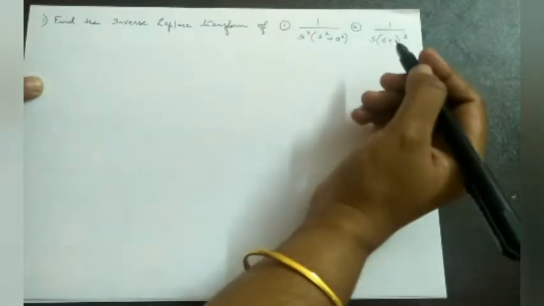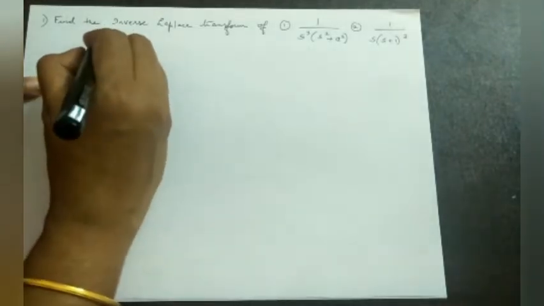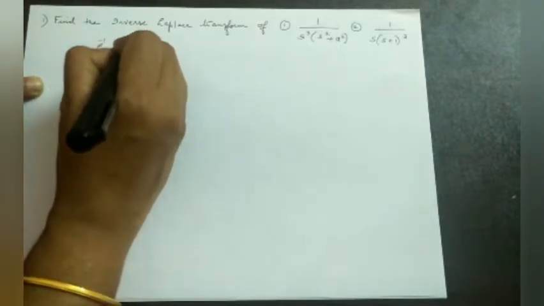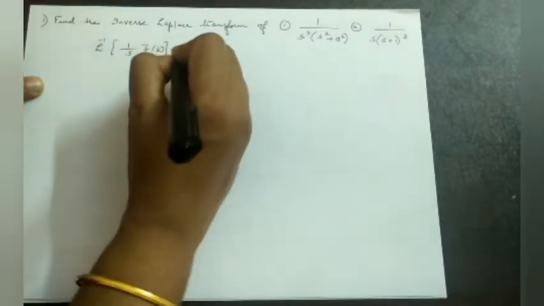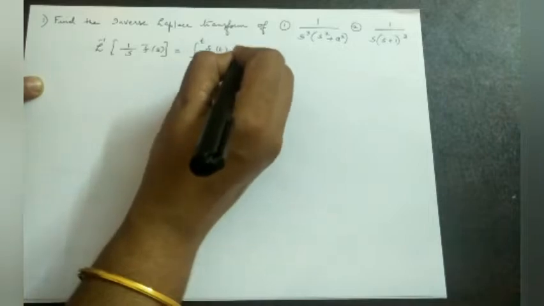can be solved by using the above formula. It is the Laplace transform of integrals, or the Laplace inverse of 1 by s f bar s. We have already proved that it is equal to integral from 0 to t f of t dt.